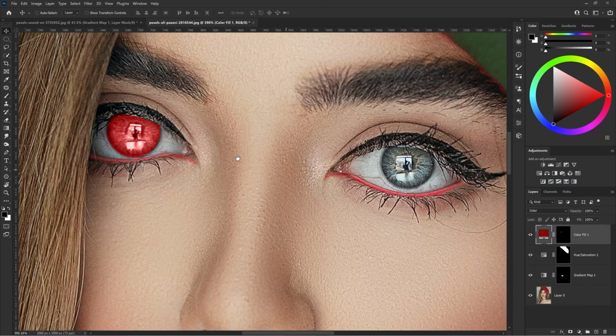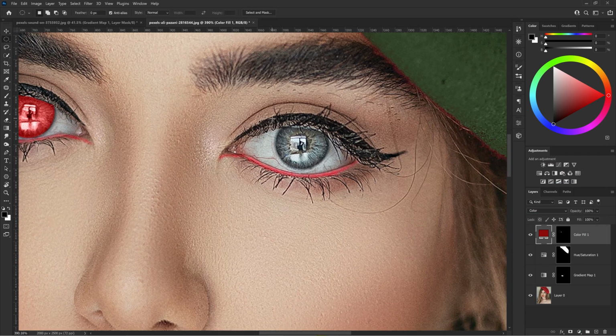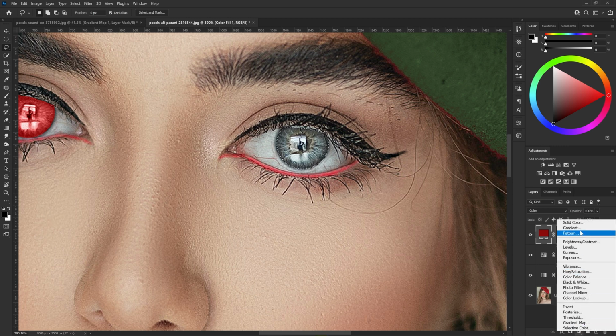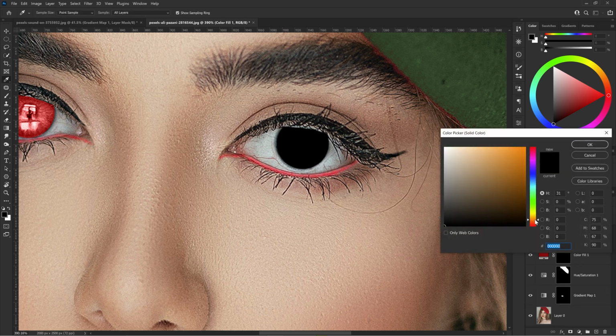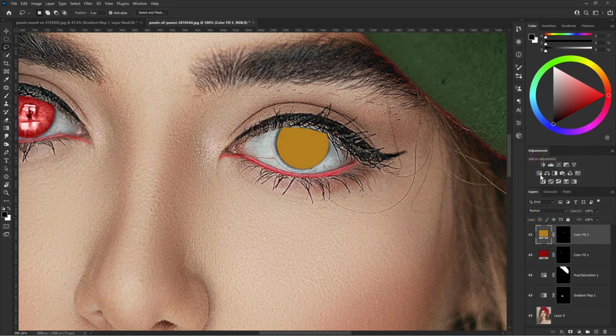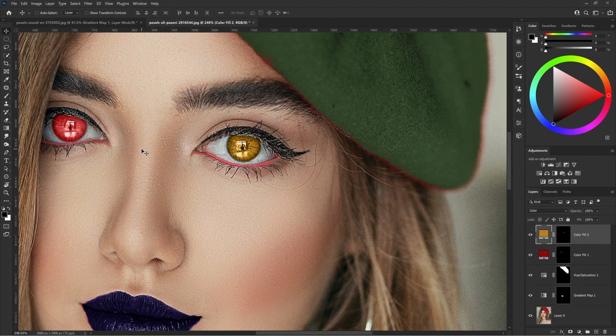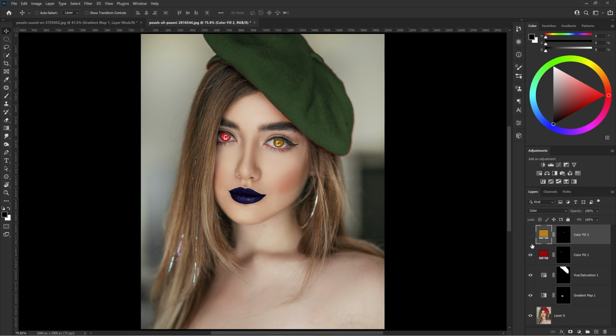Now repeat the operation with the second eye. And set the color to gold. Look, how cool is that?